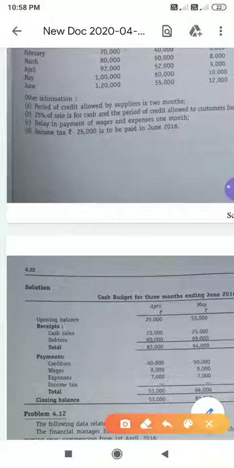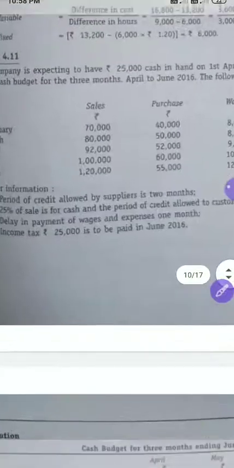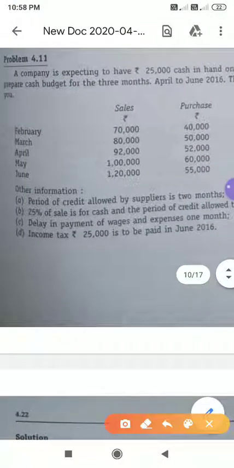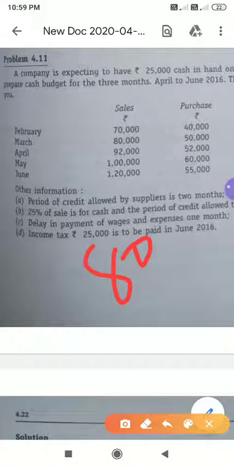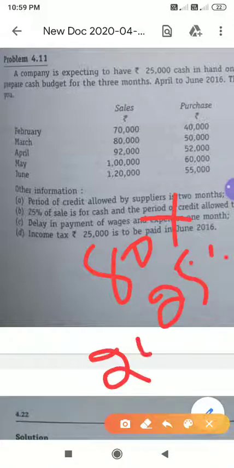And see, March sales, out of 80,000, 25%. So 80,000 into 25%, if you do, 20,000 will be received in March only. But the balance amount will be received in April.